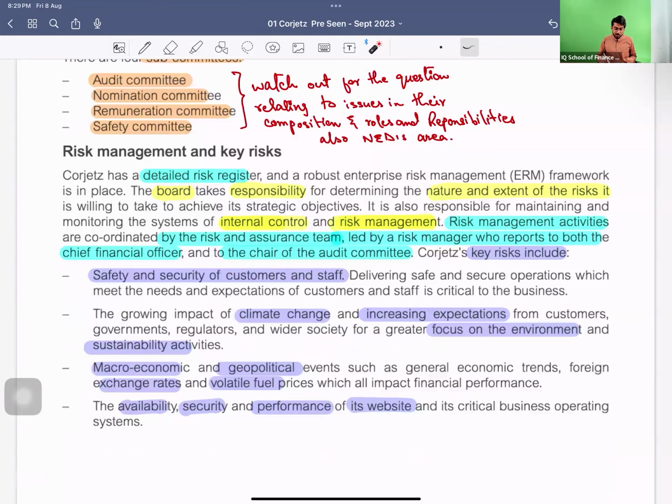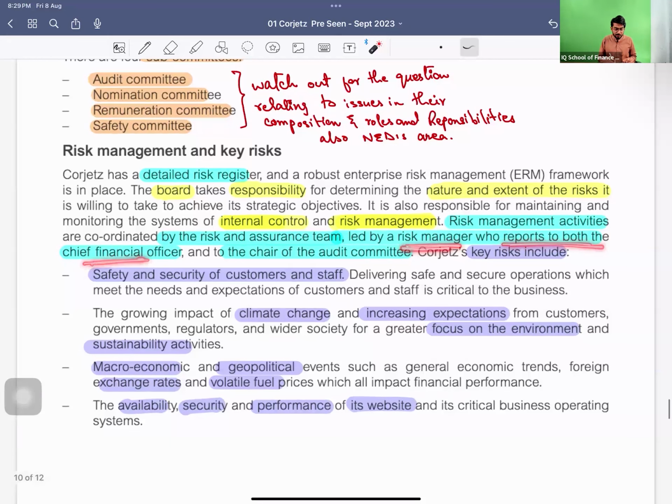Risk management and the key areas. It has a detailed risk register. The board has the responsibility to identify the nature and extent of the risk which Corjetz is going to accept. The internal control and risk management is also the board's part to formulate and manage. Risk management activities are coordinated by the risk and assurance team led by the risk manager, who reports to both the chief financial officer and the chair of the audit committee. So far, there is no issue in it.